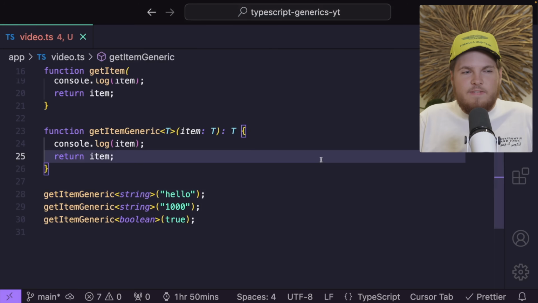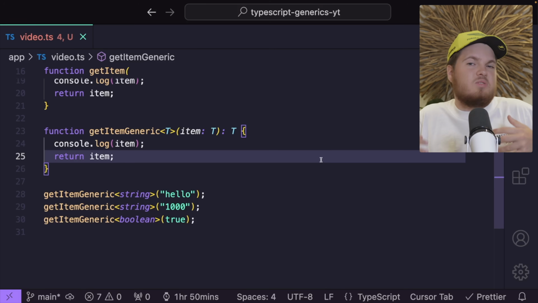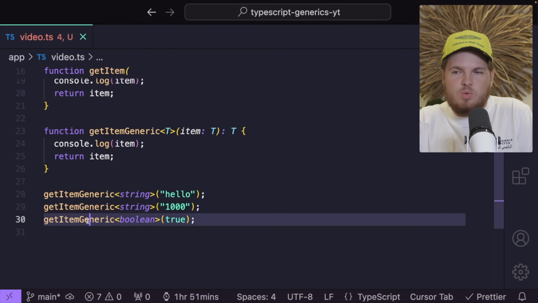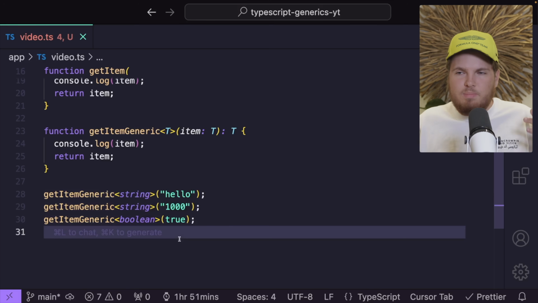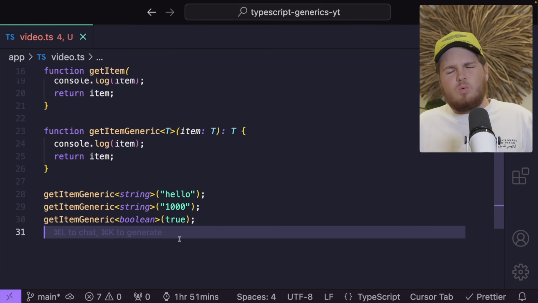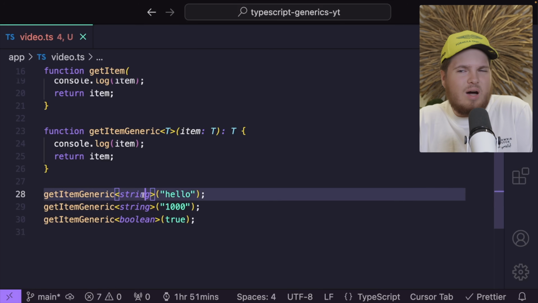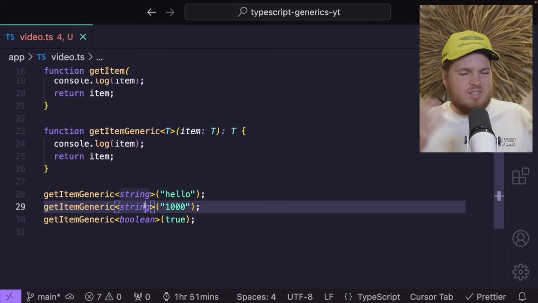Great, so now we have a function which at the end of the day takes multiple types. It runs the same code and it's type safe, because again, if I hover over our function, you see I get returned a string and here I get returned a boolean. So we have type safety and that's great. But what if we want to limit the amount of arguments, of types? Currently, we allow every type. The user could add in string and boolean and string array and whatever. I don't really care right now.